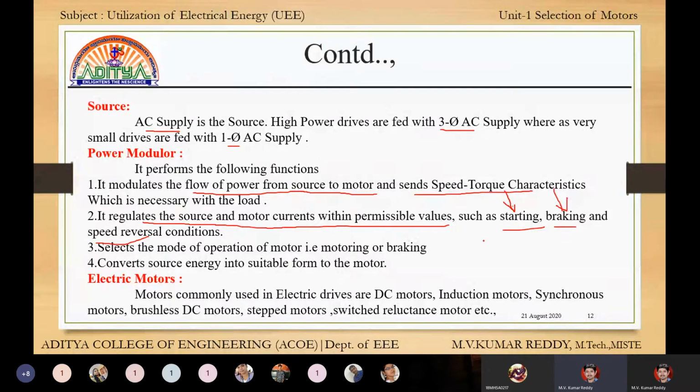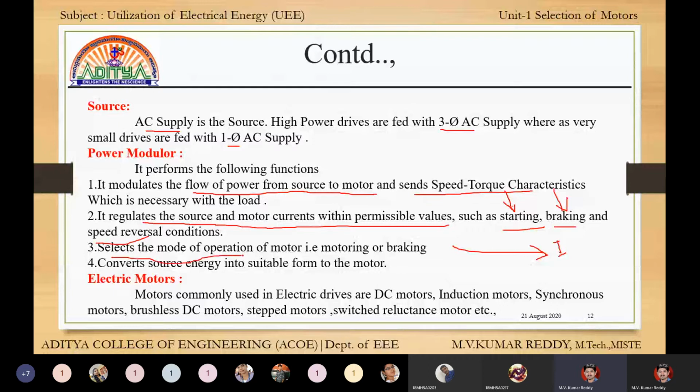DC motors always have a very high starting torque. That means starting current is also one of the problems. Whenever the switch is on, the motor receives a huge amount of current. That is called a starting current problem. For that purpose only we are implementing starters before the motor. These starters limit the starting current and give current slowly to the motor, so that the motor cannot be damaged.